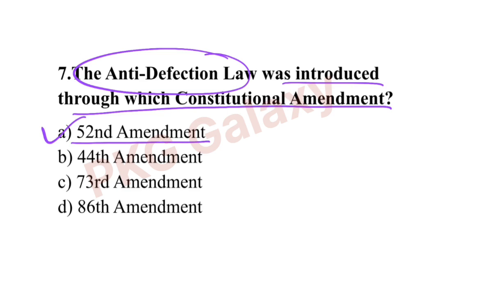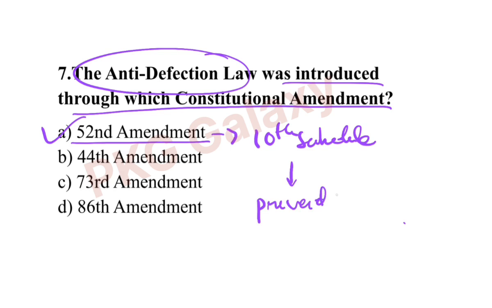The 52nd Amendment added the 10th schedule, introducing the anti-defection law to prevent political defections.